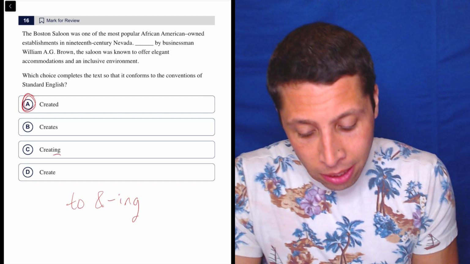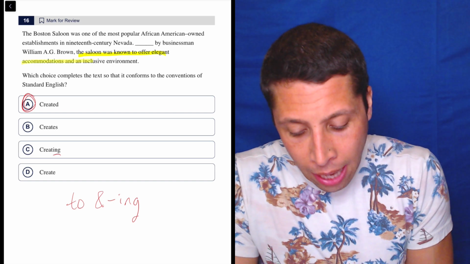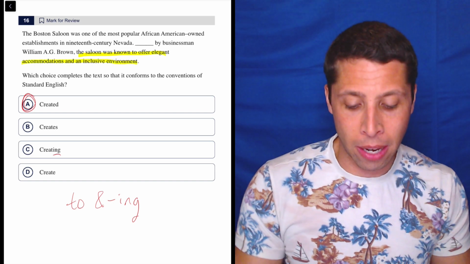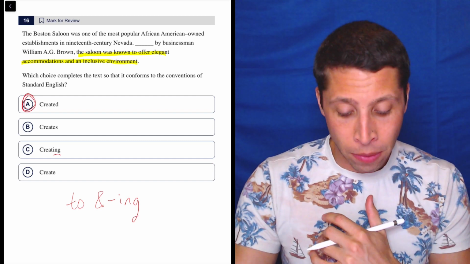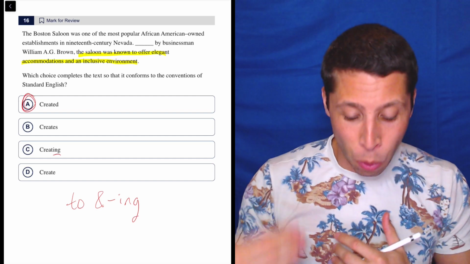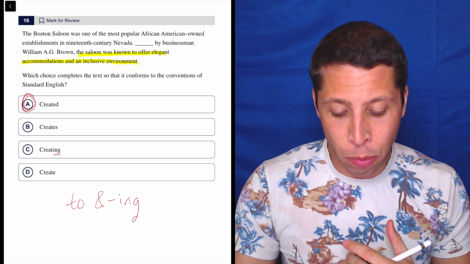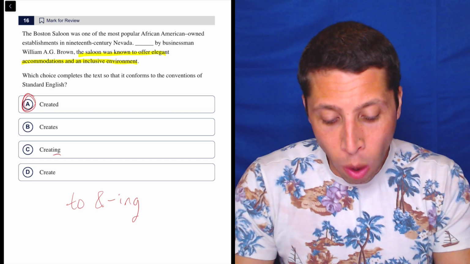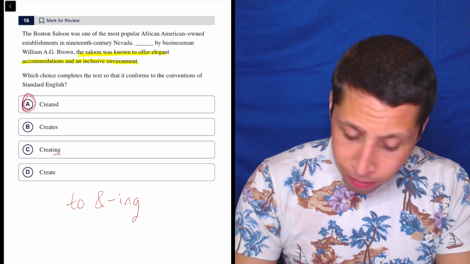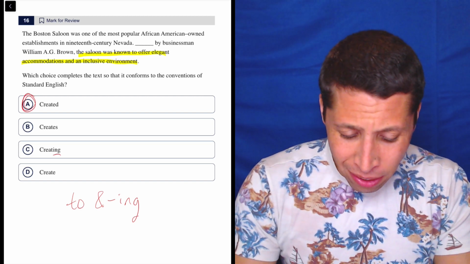The main sentence here is, the saloon was known to offer elegant accommodations and an inclusive environment. This part with this comma is an intro clause, but it's also descriptive, right? It's a modifier, if you think about that rule. What was created by businessman William A.G. Brown? The saloon, right? So we want to kind of describe it.